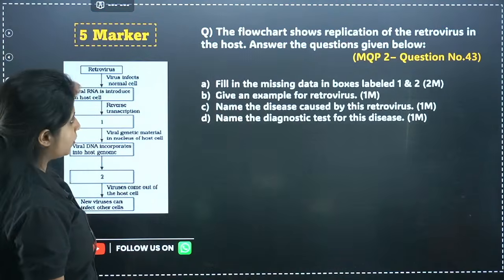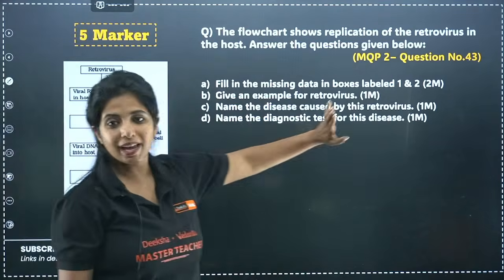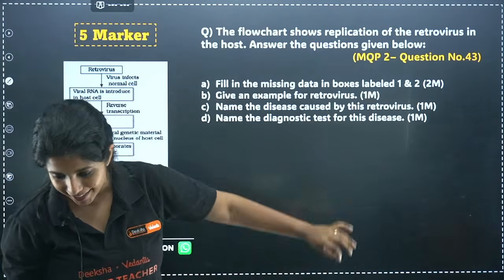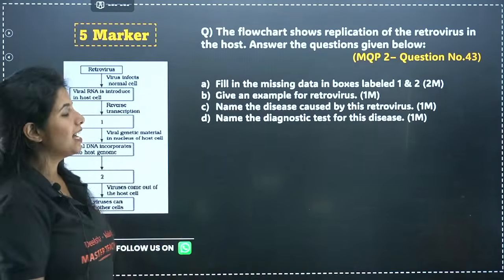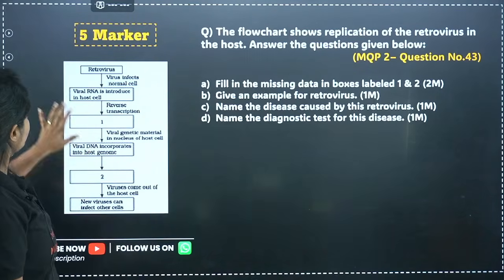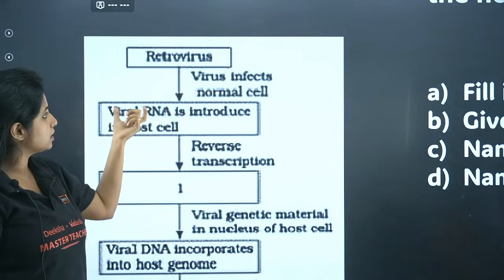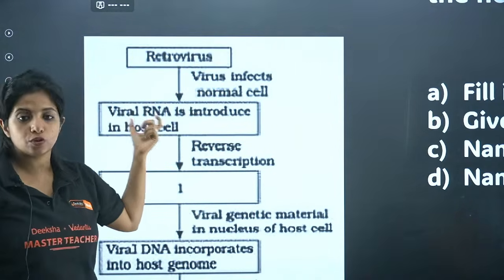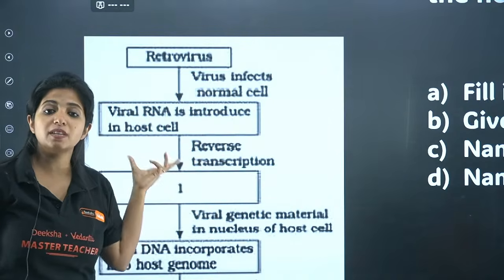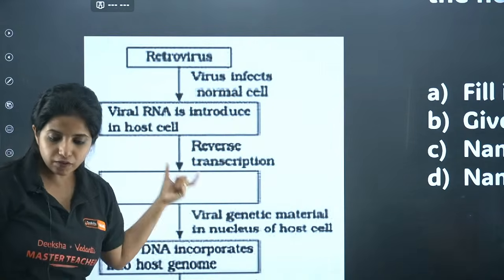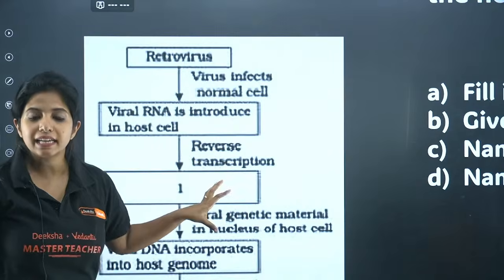Do we have any question? No. So in your PU2, MQP2, there was a question like this. Retrovirus, and the virus infects this normal cell. Viral RNA is introduced in the host cell. Reverse transcription happens. Then what happens? After reverse transcription, you get the viral DNA being formed.